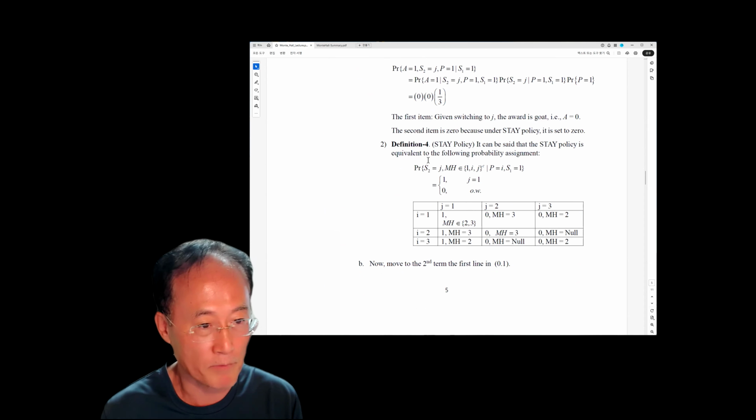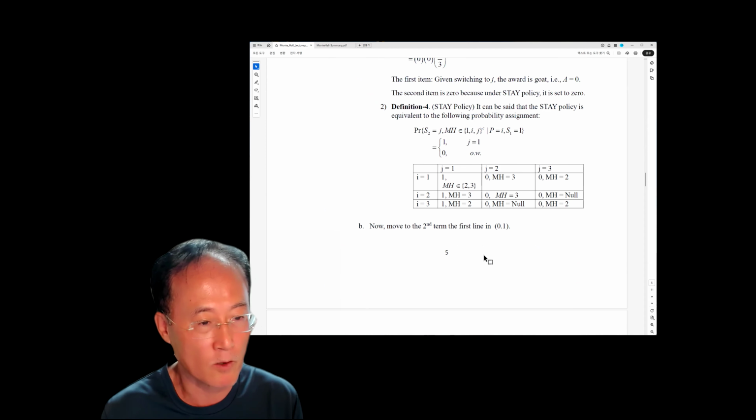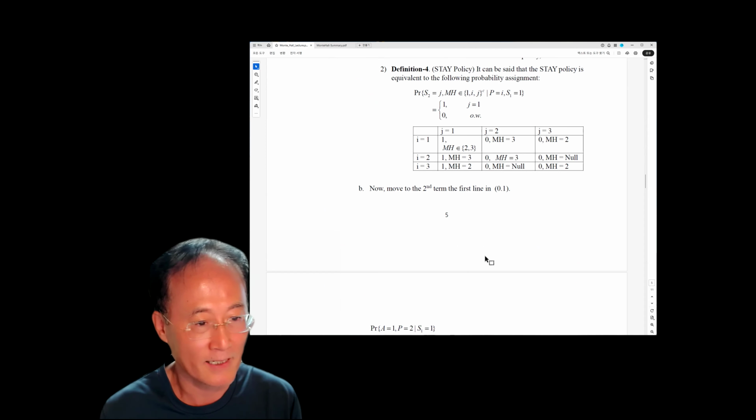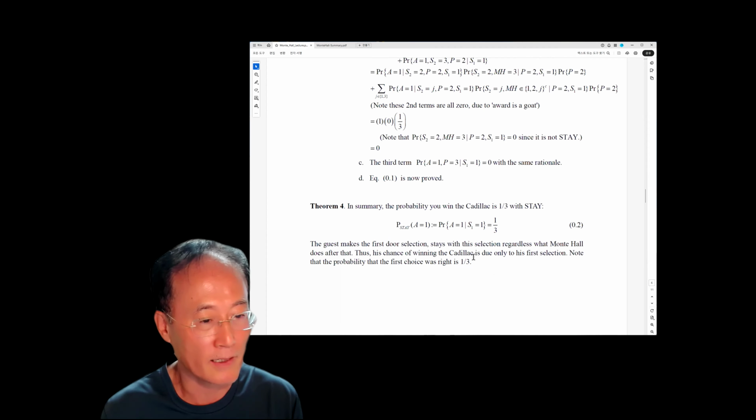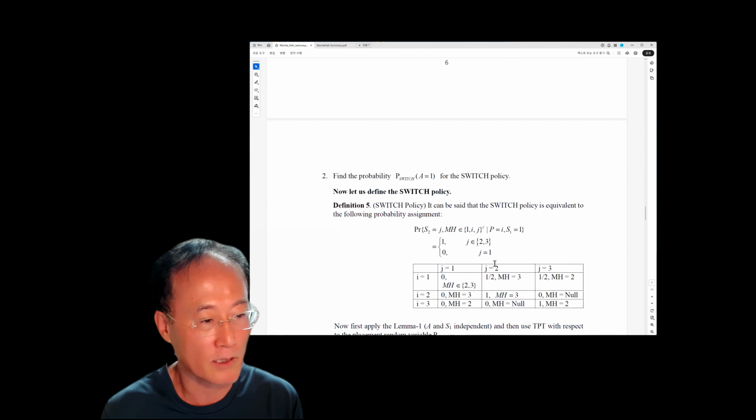The stay policy can be described in terms of a probability assignment that we have talked about in class. So you can take a look at that. Basically, with the stay policy, the probability of winning the Cadillac is 1/3, which has been proved. And then you can read the full manuscript given here.